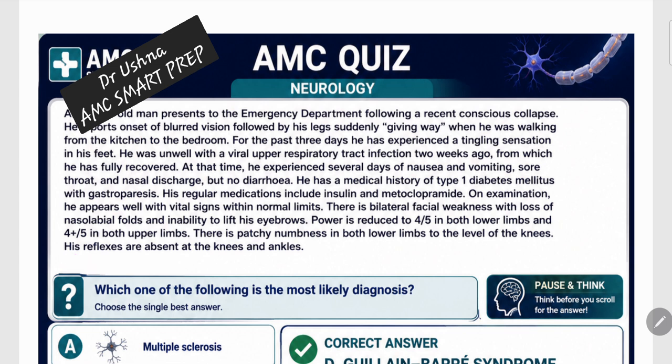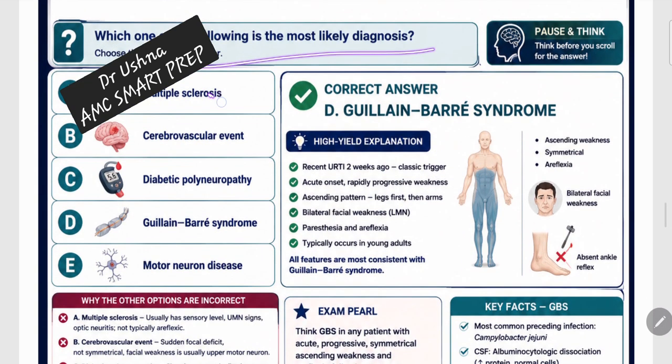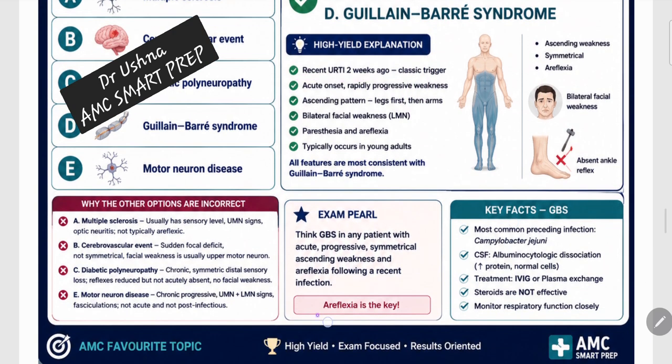So everything is there. Areflexia is there, cranial nerve palsy is there, ascending weakness is there, and the progressive nature is there. So what is the most likely diagnosis? Is it multiple sclerosis, cerebrovascular accident, diabetic polyneuropathy, GBS, or motor neuron disease? So we are making the diagnosis of GBS because we have read the topic so thoroughly: the patient has ascending weakness, symmetrical, areflexia, bilateral facial weakness, all part of GBS. Very, very important, because it was preceded by the upper respiratory tract infection. So areflexia is a very, very important clue.